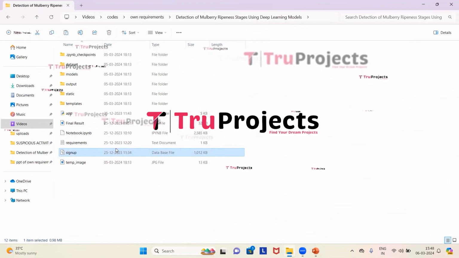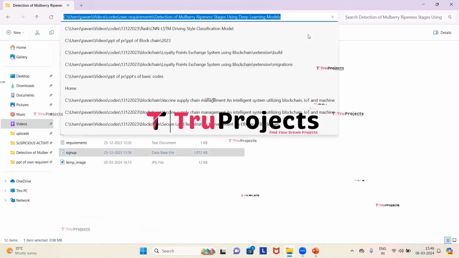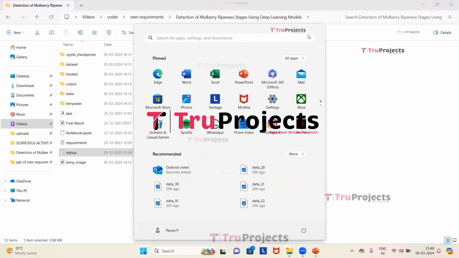Now we need to copy the path of the code folder from the address bar of the file explorer. So I'm copying the path. Now we have to open the Anaconda prompt.